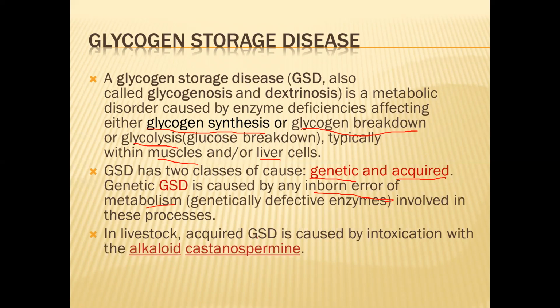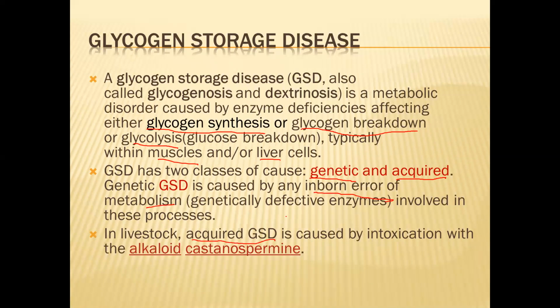And as I told you, acquired means during our lifetime we may acquire this glycogen storage disease, and that is due to the consumption of an alkaloid chemical called castanospermine. This is a chemical which leads to formation of acquired GSD.